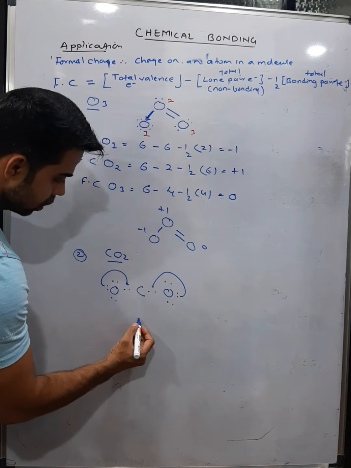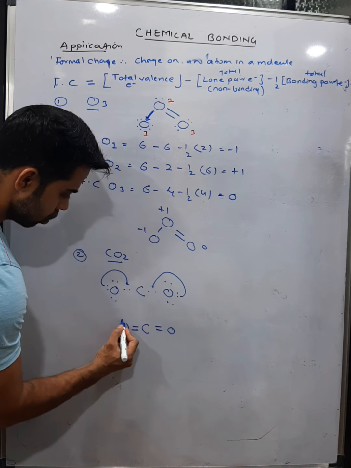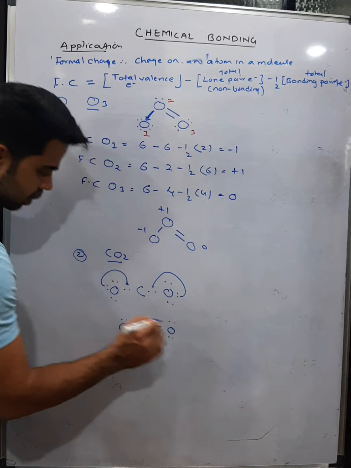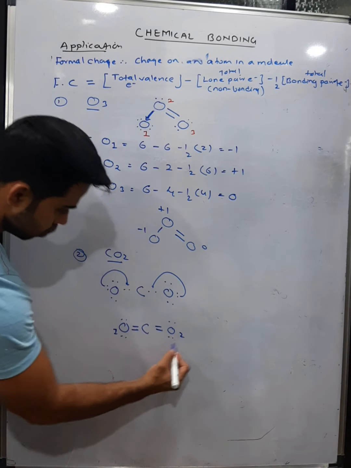So now the Lewis structure becomes C, double bond O, double bond O, with 2 lone pairs on each oxygen. See, the octet is complete. Now this is oxygen 1 and this is oxygen 2.